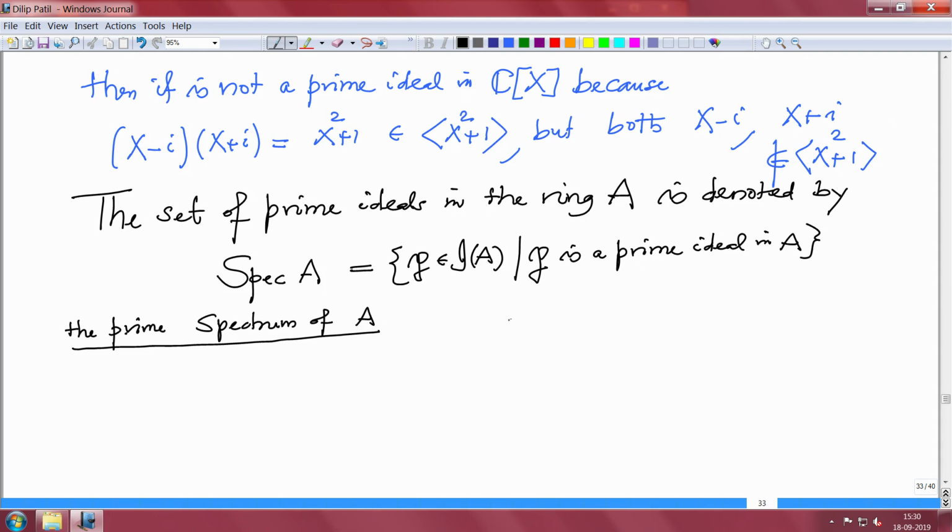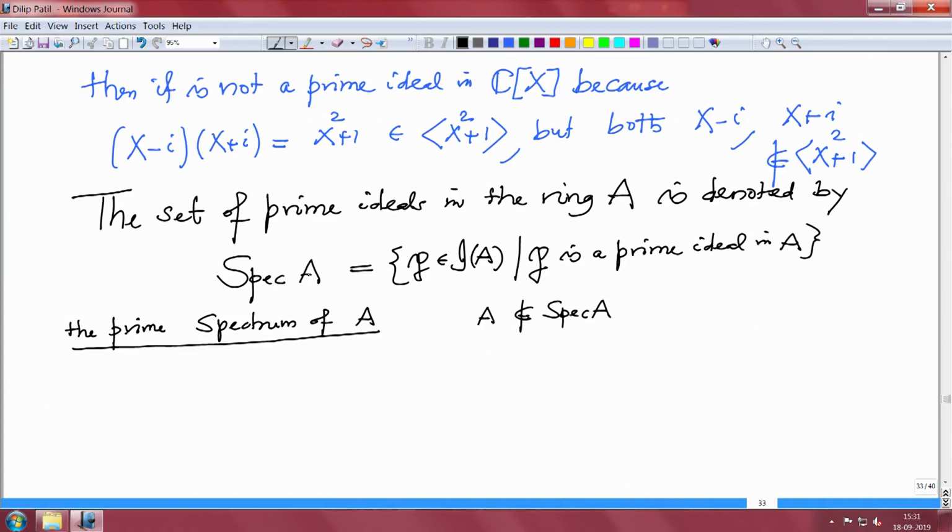Obviously, the unit ideal A does not belong to the spectrum, and ideal 0 may or may not belong. We have seen both cases. In some cases 0 belongs, and in some cases 0 does not belong to the spectrum. All right, and this will be one of our main objects of study in this course. One has to study the prime spectrum and gain knowledge about the given ring. So that is how it is.